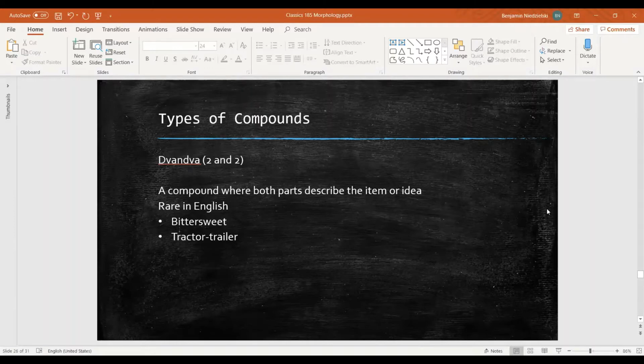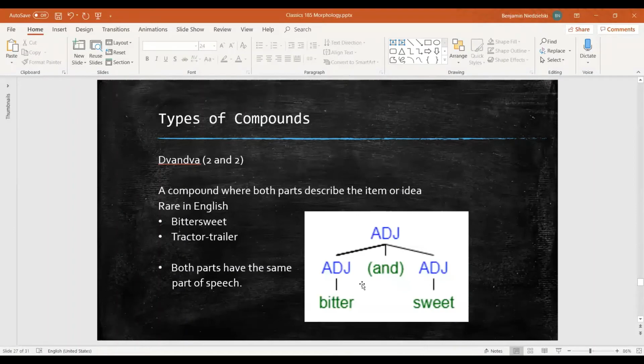Let's look at a tree structure for these. For bittersweet, we have bitter, an implied and, sweet. Both pieces in a Dvandva have the same part of speech, two adjectives here and two nouns in tractor-trailer. Further, when you combine them, you keep the same part of speech. Bittersweet is an adjective and tractor-trailer is a noun.